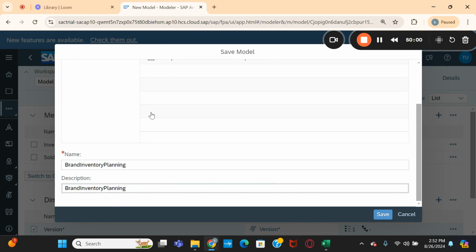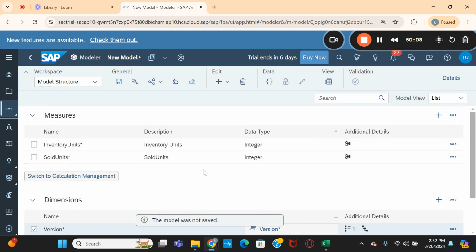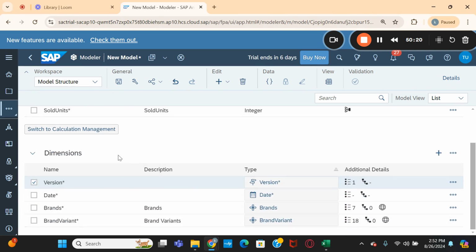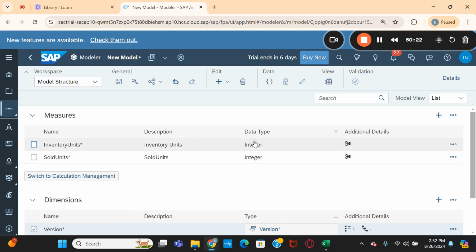We need to discuss a few more things here. I'm straight away naming it as the planning, right? Is it the planning model really? That's what we need to understand. We are creating a model here, right? We have created some measures and some dimensions here, but we don't know whether this model supports the planning or whether this model supports only the analytical purpose.